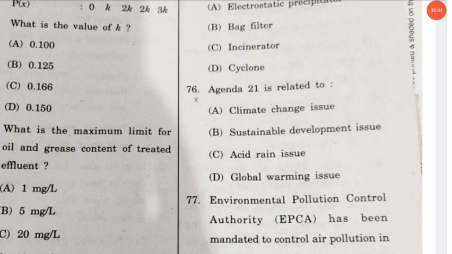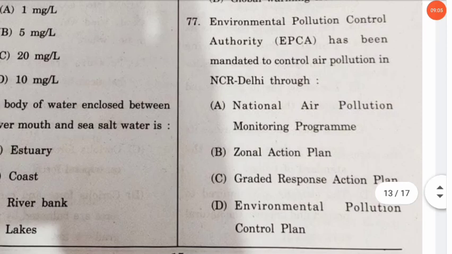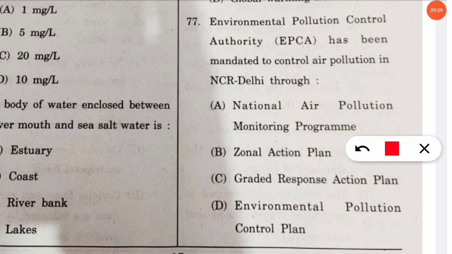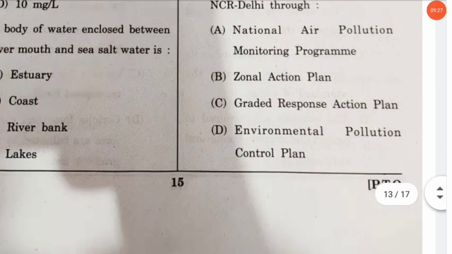I hope you are writing down all these things, very helpful in the next examination. Question 77. It is from EPCA, that is Environmental Pollution Control Authority, has been mandated to control air pollution in the NCR Delhi through which of the following plan? And here the correct option will be through the Graded Response Action Plan. EPCA has been mandated to control the air pollution in the NCR Delhi. Let's move to the next questions.